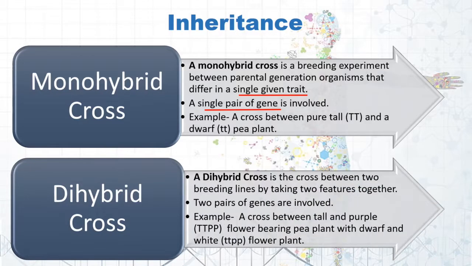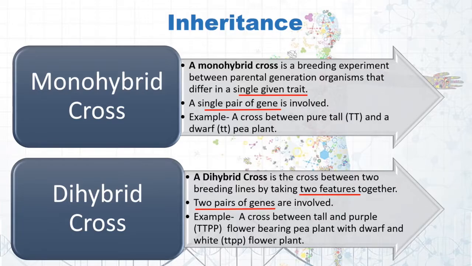A dihybrid cross is the cross between two breeding lines by taking two features together. In a dihybrid cross, we'll be considering two features at a time. Two pairs of genes are involved. Of course, when we are talking about two features, there are going to be two pairs of genes involved in that feature's expression.